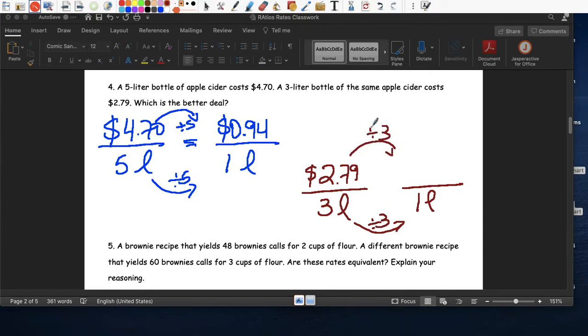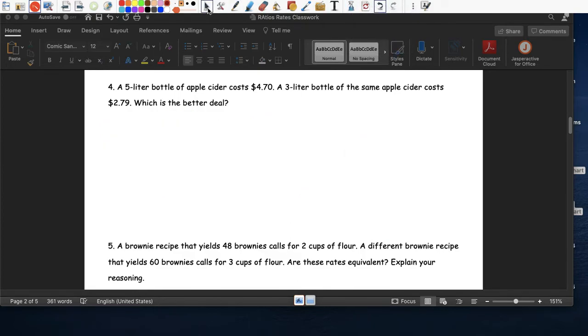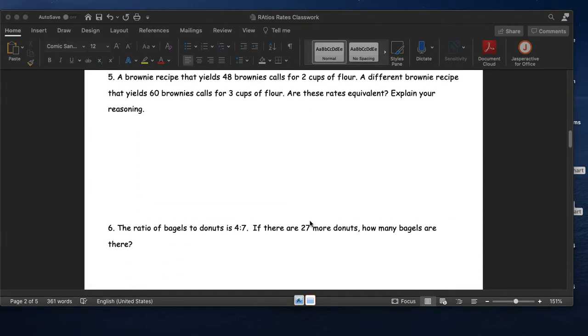And 2.79 divided by 3 equals 93 cents. So which one is cheaper? The 3 liter is a little bit cheaper because the price is 93 cents per liter. So it's a little bit cheaper to buy the 3 liter one. Okay. 5.